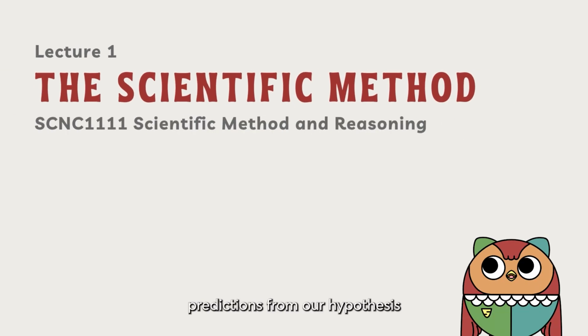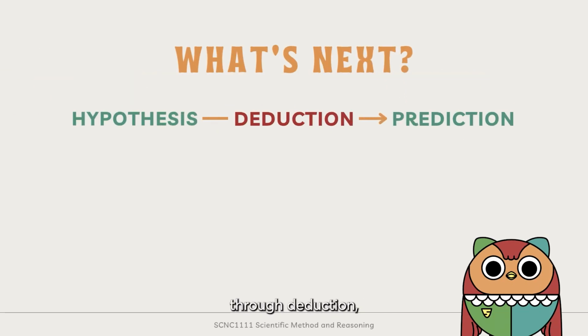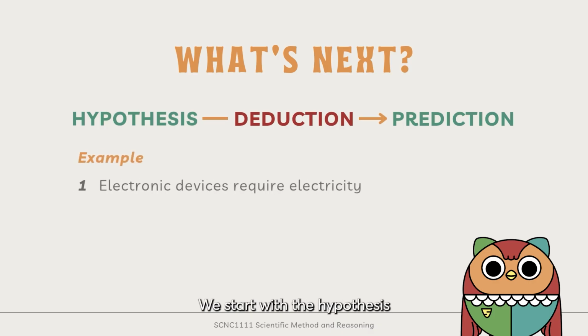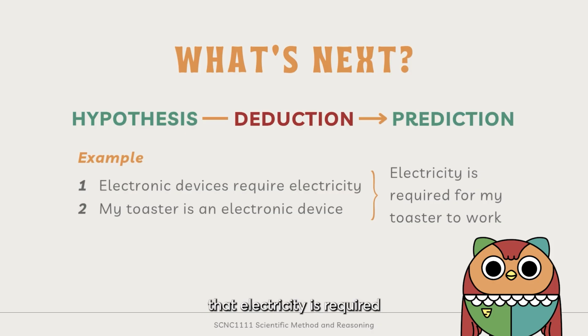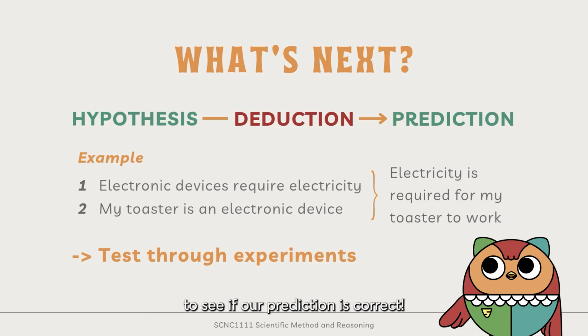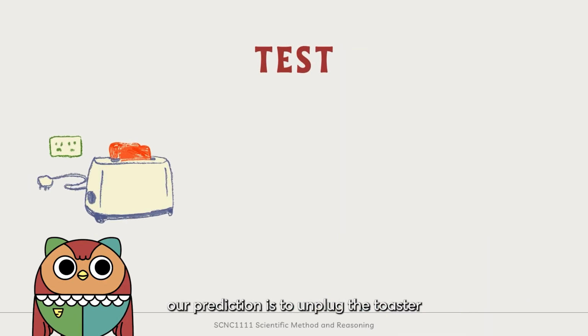Now that we have formed predictions from our hypothesis through deduction, what should we do next? Take this example. We start with a hypothesis that electronic devices need electricity to work. My toaster is an electronic device, so from these two premises, we can deduce a prediction that electricity is required for my toaster to work. Then we should conduct experimental tests to see if our prediction is correct. One way to test our prediction is to unplug the toaster and see whether it works.